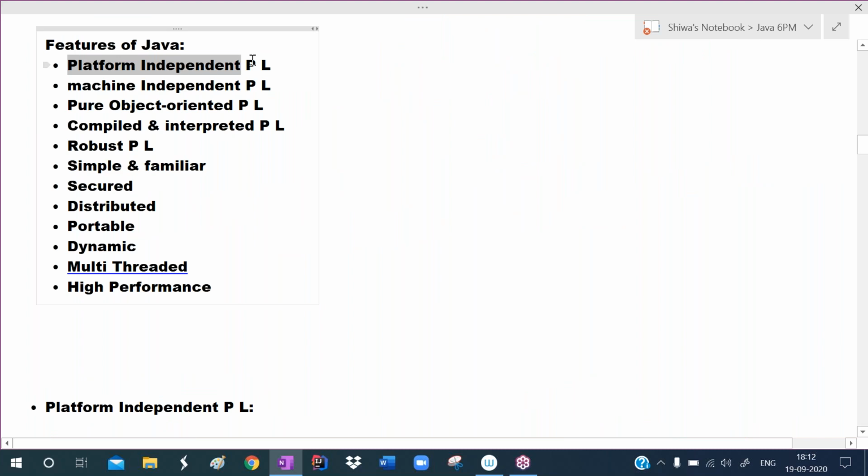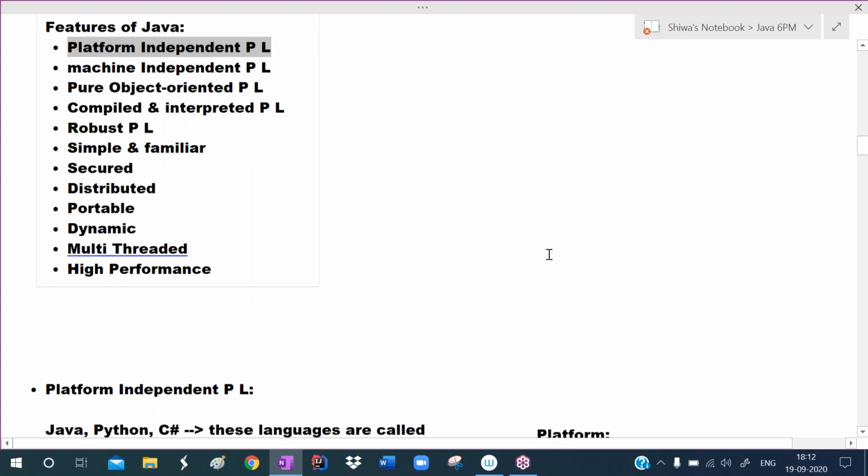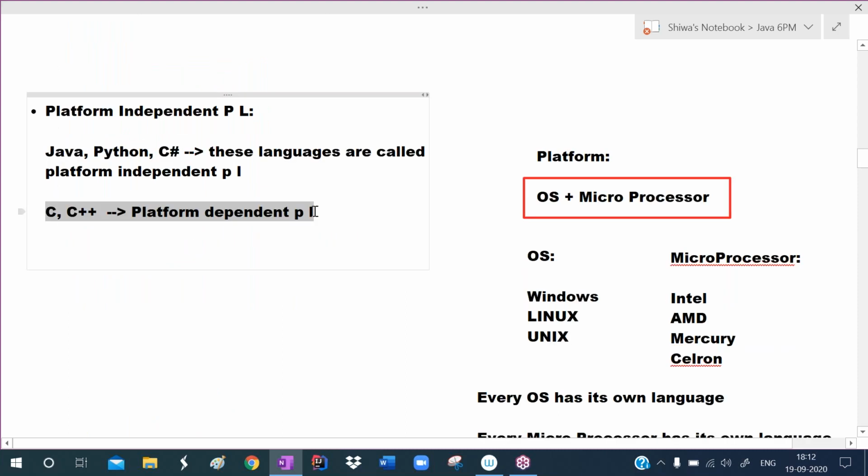The first feature is that it is a platform independent programming language. Java is a platform independent programming language. C, C++ are platform dependent programming languages. Java, Python, C Sharp are platform independent programming languages.